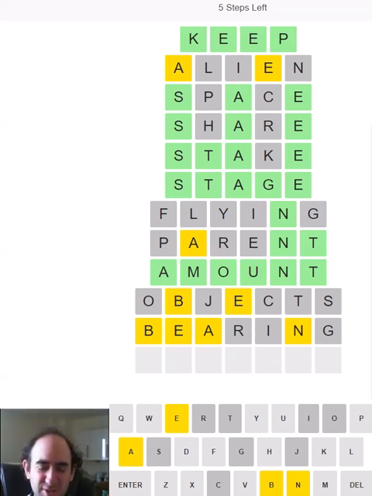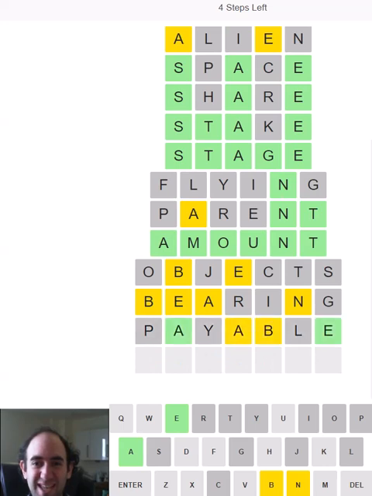Payable. Let's try that. It's not the most common word, but it will at least tell me if I'm right about this able ending. And I'm not, but there is a duplicated A, so that's been unexpectedly useful. So we have to use... Oh, payable didn't have an N in it. It couldn't have been correct. That was a careless guess, but I got lucky to get quite so much information.